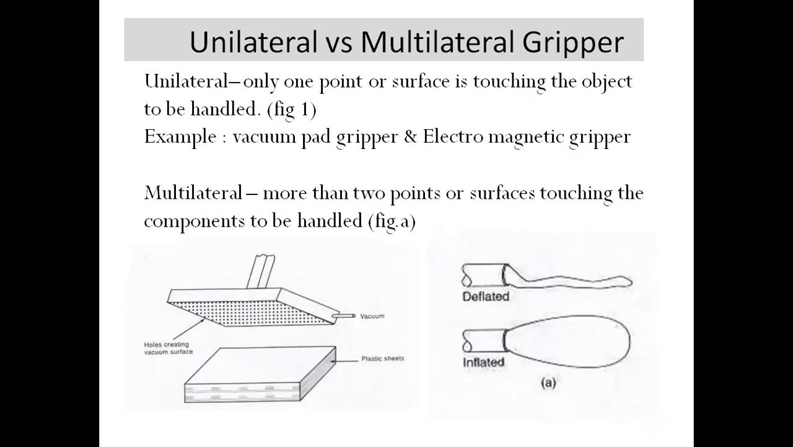Unilateral, with the name uni, indicates only one point or surface touching the object. Whereas in the case of multilateral, we have more than two points or surfaces on the component to be handled. Okay, we have the vacuum gripper and the electromagnetic gripper. So I will show an example problem, where the gripper is a simple pivot type.